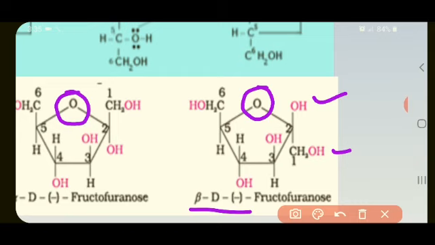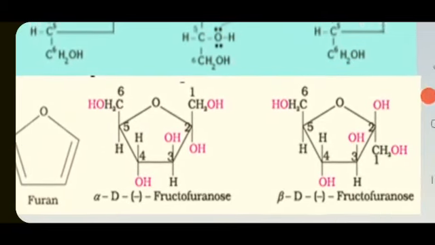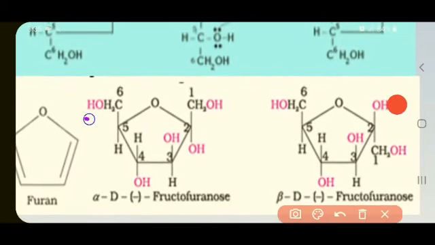And sixth one, because fifth is linked with O, sixth is CH2OH. So in this structure also, CH2OH is on the top. This is how the Haworth structures can be drawn.